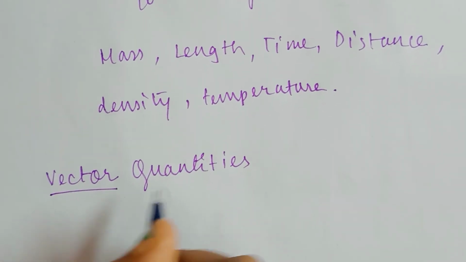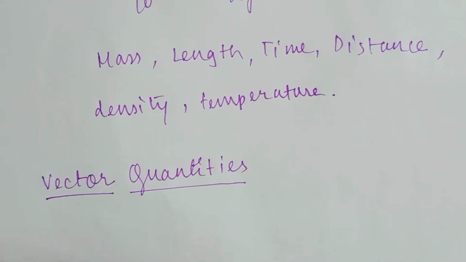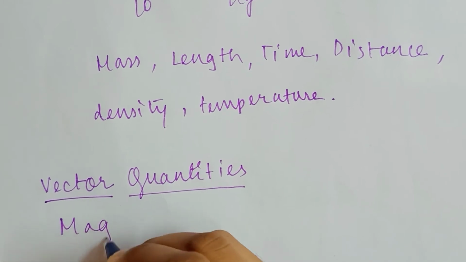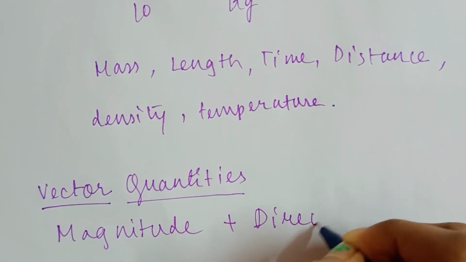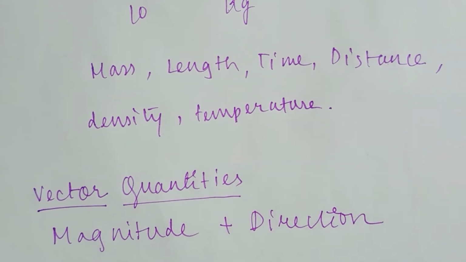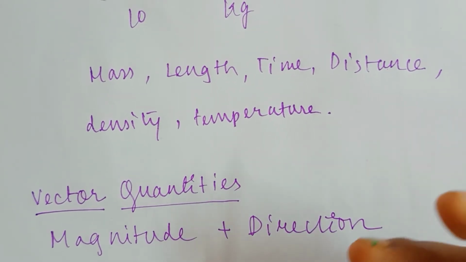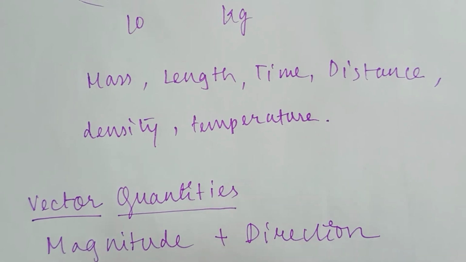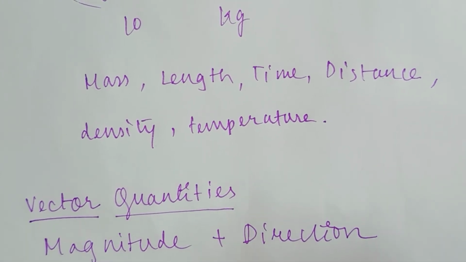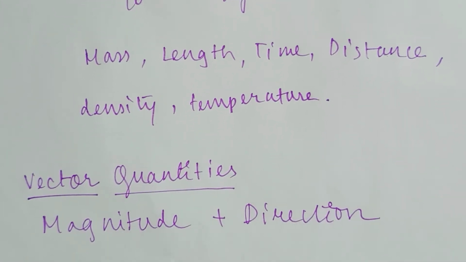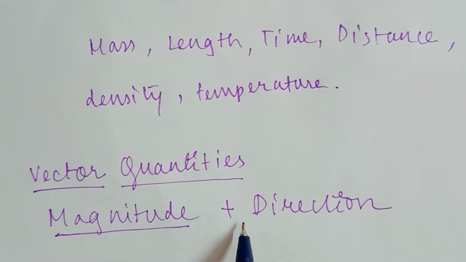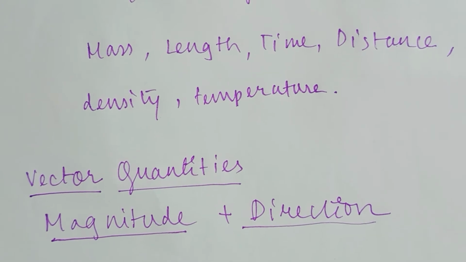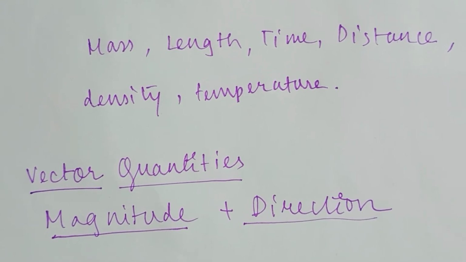So now let's learn what the vector quantities are. Vector quantities are the quantities which have both the magnitude and the direction mentioned. So we can tell these are the physical quantities which require both the magnitude and the direction to be expressed. To know the vector quantity, we need to know that it has both the magnitude and the direction. I've already given an example, let me give you another example.